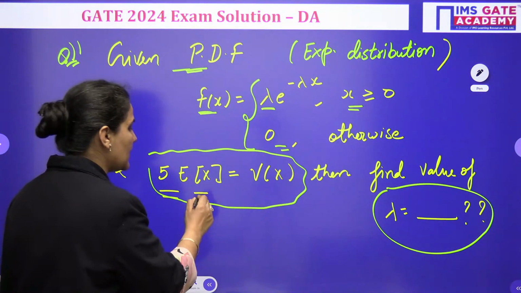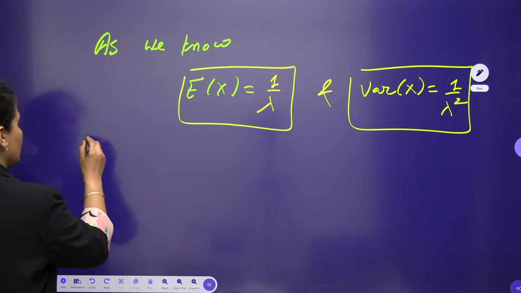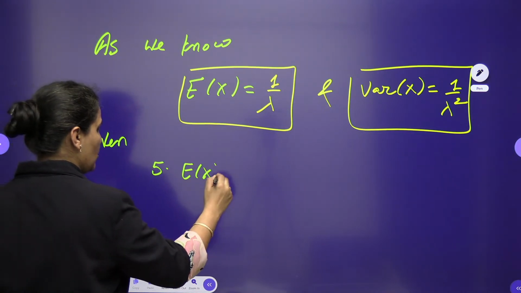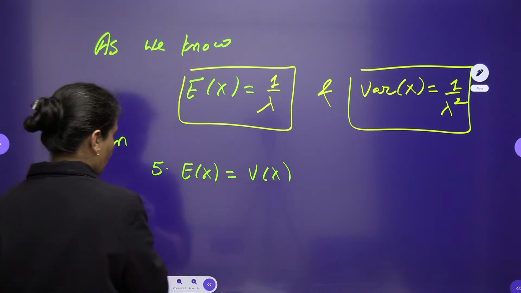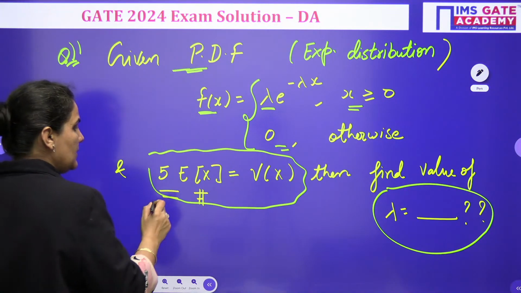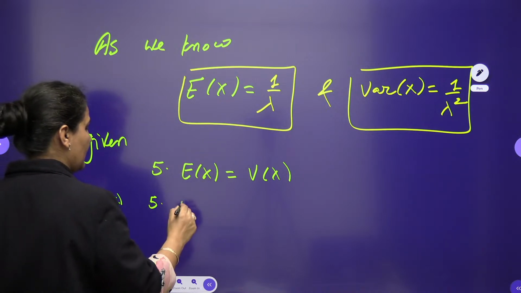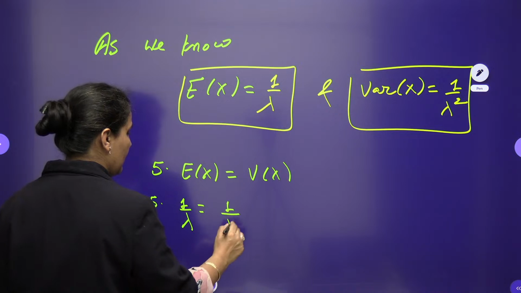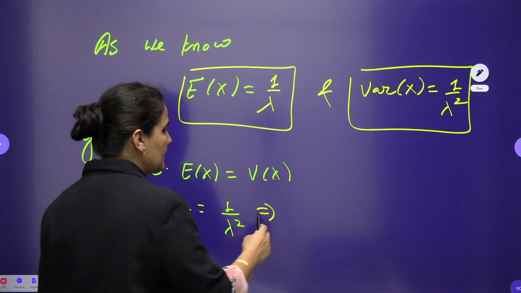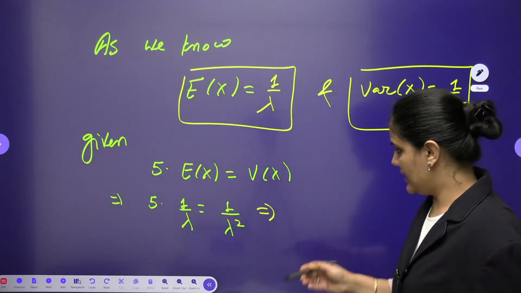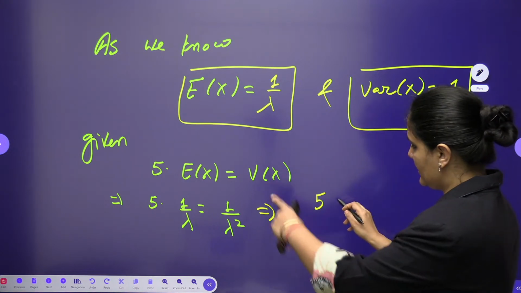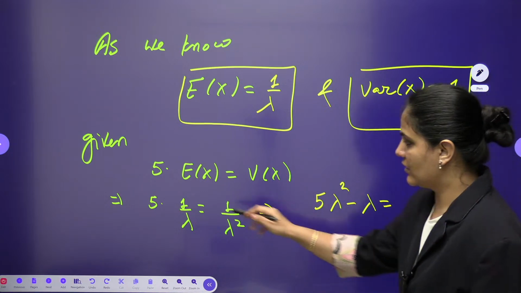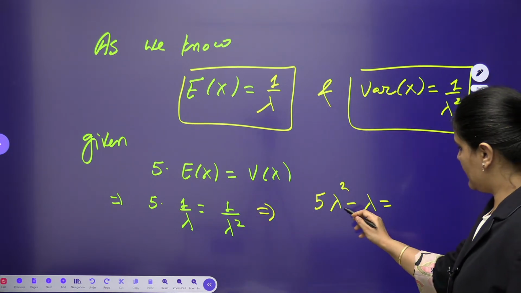As one relation is given to us, we will use this relation. It is given that 5 into expected value of x is equal to variance of x. So 5 into expected value, which is 1 by lambda, equals variance of x, which is nothing but 1 by lambda square. When you solve here, you can get the value of lambda. Let's see how to solve. By cross multiplication, this will be 5 lambda square equals lambda.